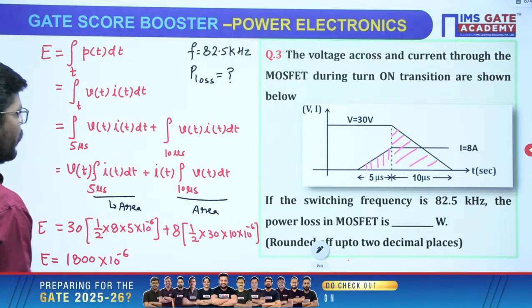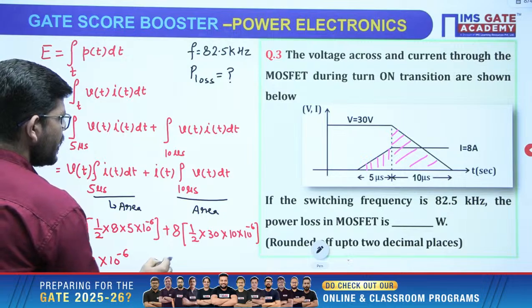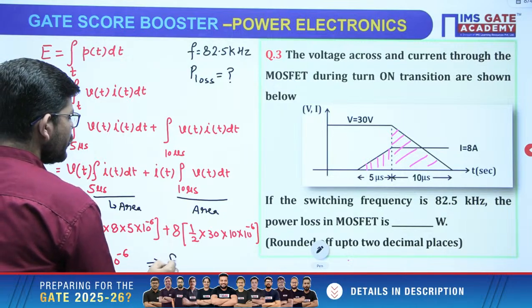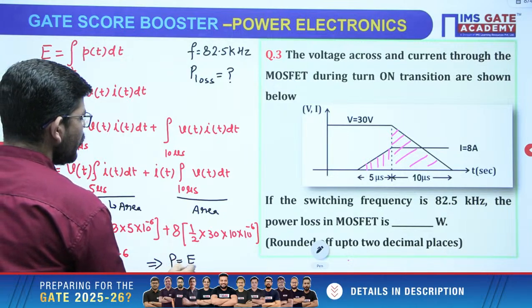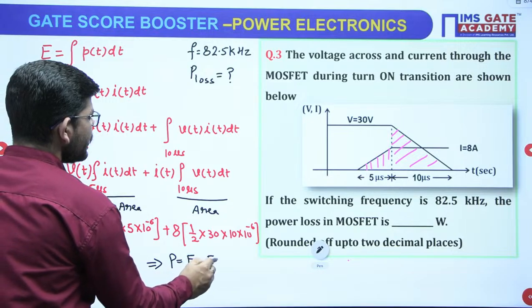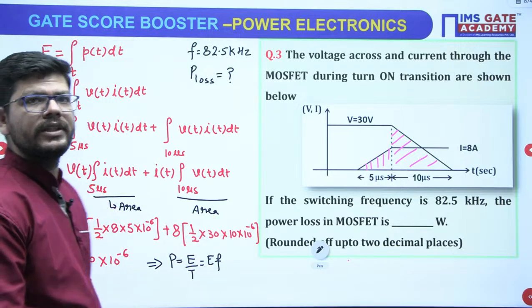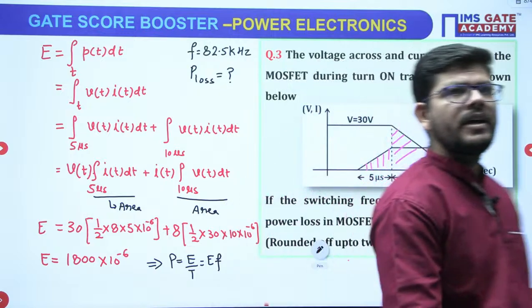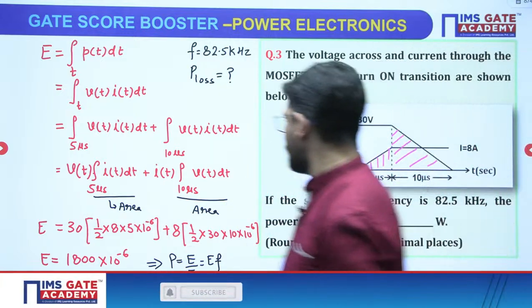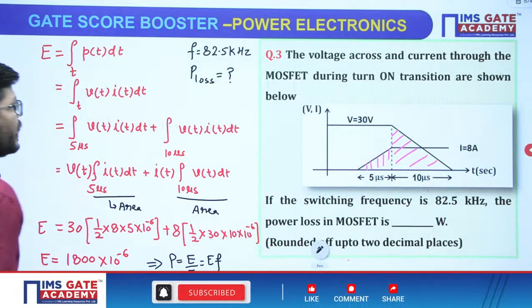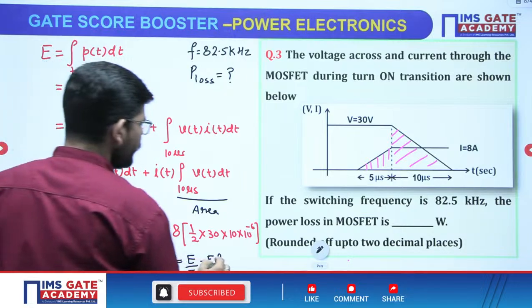Once you calculate the energy, how will you calculate power? So power will be energy over time or energy into the frequency. 1 by T is f, right, energy into frequency. So energy you have already calculated, frequency is given to you.